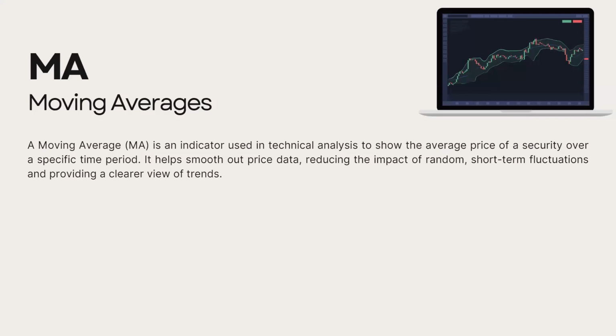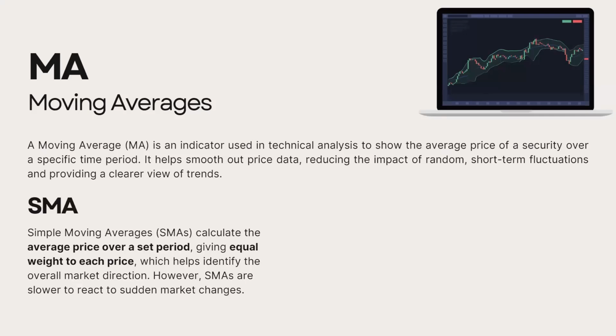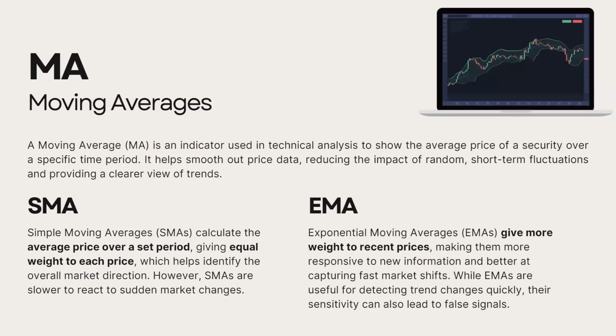It takes the average price over a set period, smoothing out the short-term drama and giving you a clearer view of the long-term trend. There are a few types of moving averages, but the key difference lies in how they handle recent data. First, we have the simple moving average, which is like a steady relationship, just the average price over a set period. Then there's the exponential moving average, the one who's a bit more spontaneous and gives more weight to recent prices, reacting quicker to recent changes.